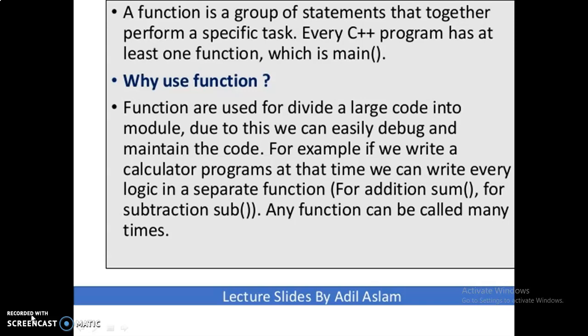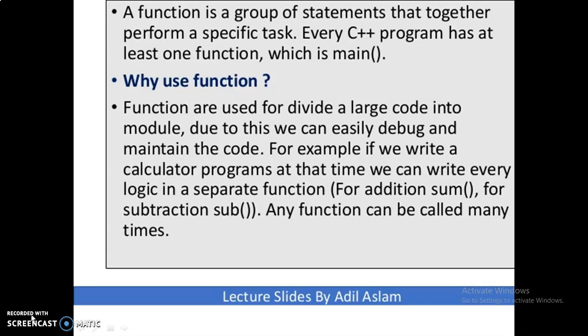A function is a group of statements that together perform a specific task. Every C++ program has at least one function, which is the main function. Why use functions in programs? Functions are used for dividing a large code into modules. Due to this, we can easily debug and maintain the code.